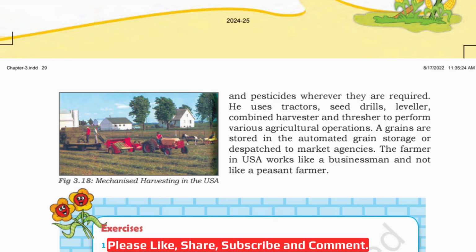Compared to the USA farmer, he has tractors, so many machines. Then he has so many facilities. That is why these people are earning more and more.